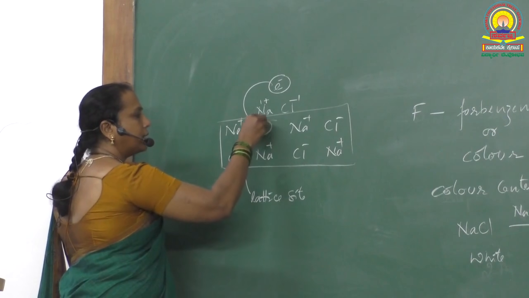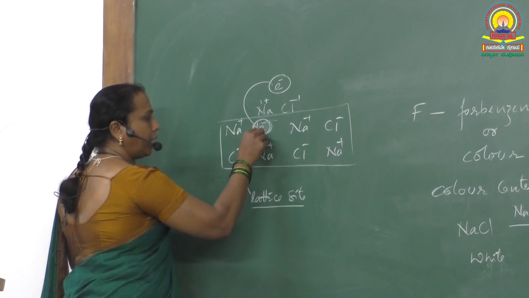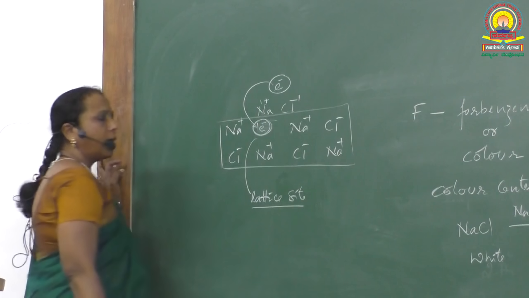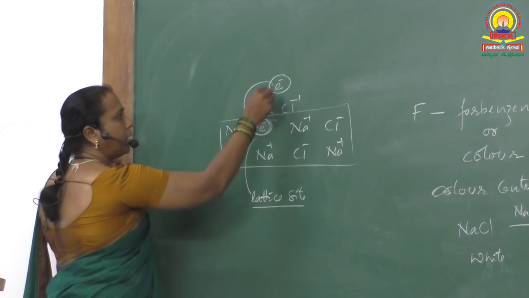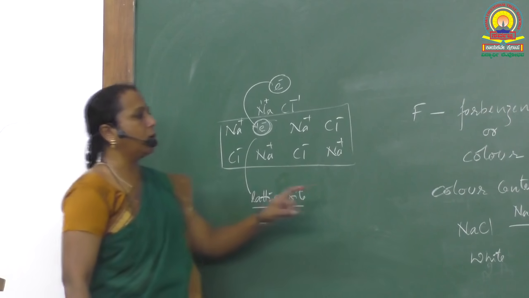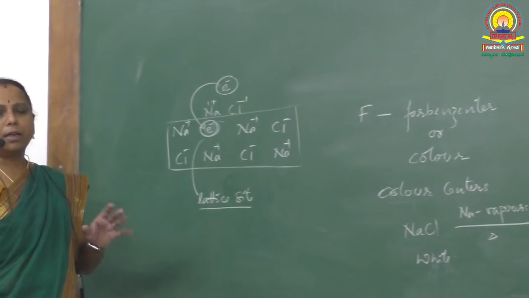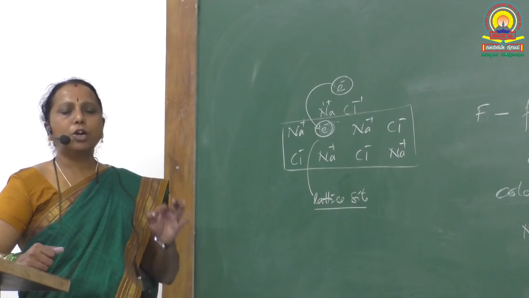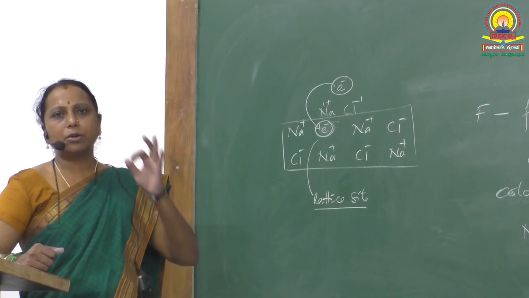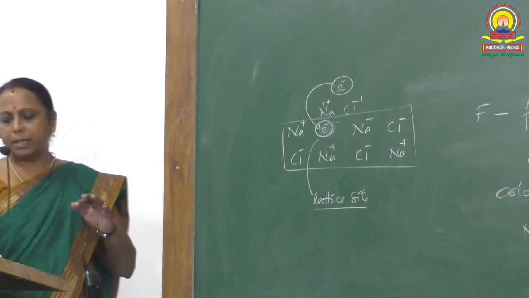Hence, the electron is now occupying the lattice site which is made vacant by which ion? Anion. This kind of anion vacancy occupied by free electrons is called color centers or F centers. F center means anion vacancy occupied by the free electron. Okay, this is the definition of F center.